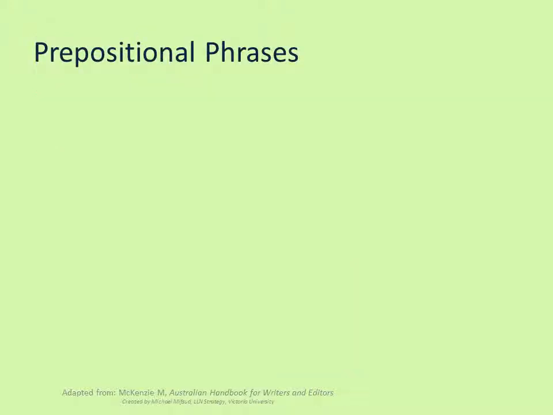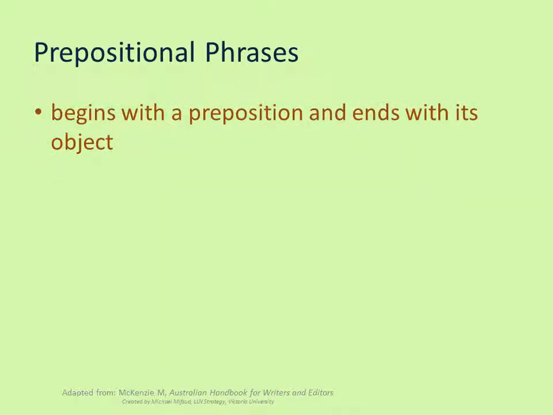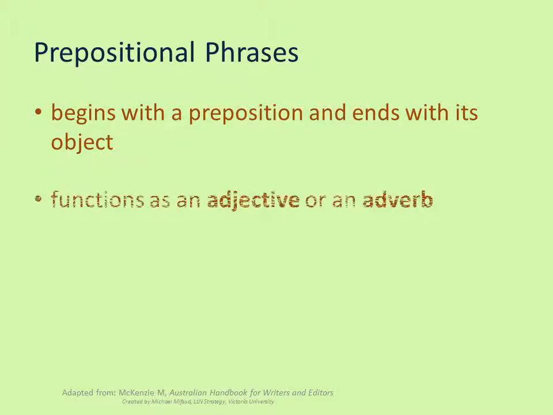So now we'll look at all the types of phrases more closely, beginning with prepositional phrases. A prepositional phrase begins with a preposition and ends with its object. A prepositional phrase can function as an adjective or an adverb.